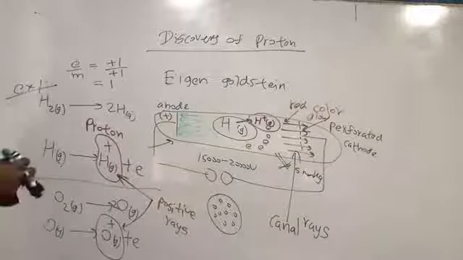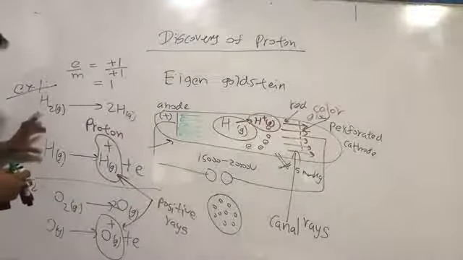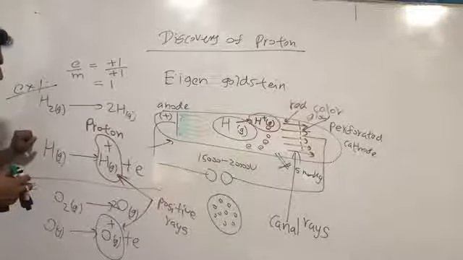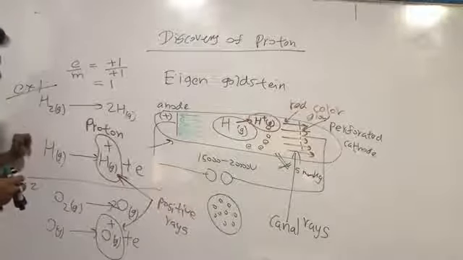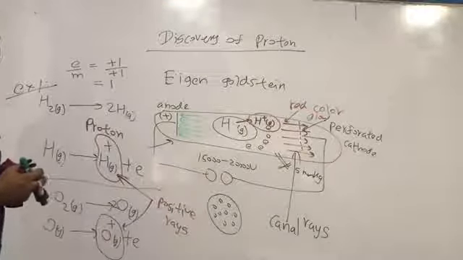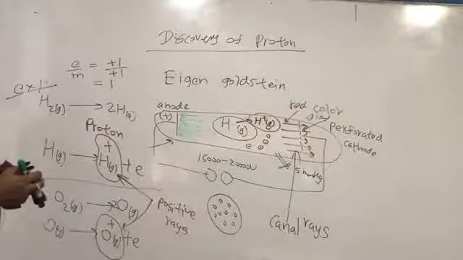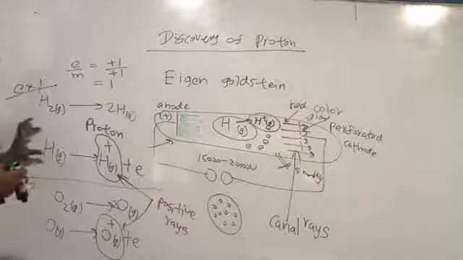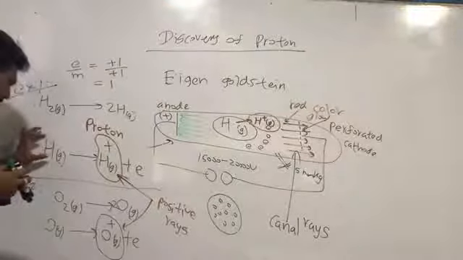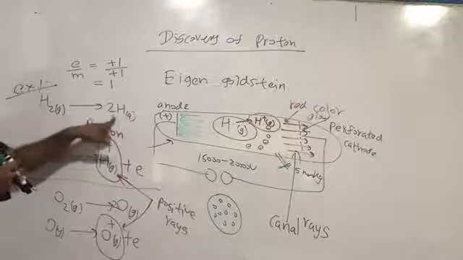Then right below there, Rutherford explained that when a gas is inserted into the cathode ray tube, it will be dissociated to atoms.